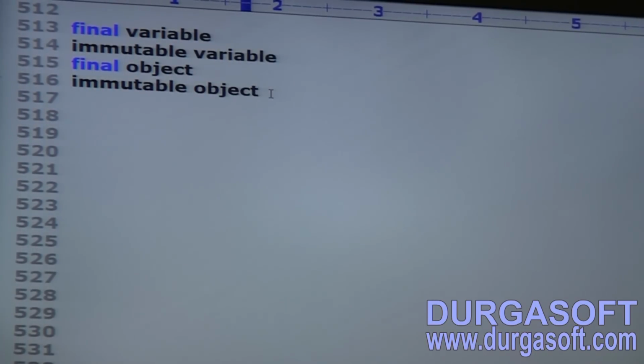Yes, give the tick mark for that. Second, immutable variable. Valid or invalid? Invalid. Third one, final object. Valid or invalid? Invalid, because a final object does not exist. A variable can be final, but final object is meaningless. Next, immutable object. Yes. So the first one and the last one are valid. The remaining two are invalid.